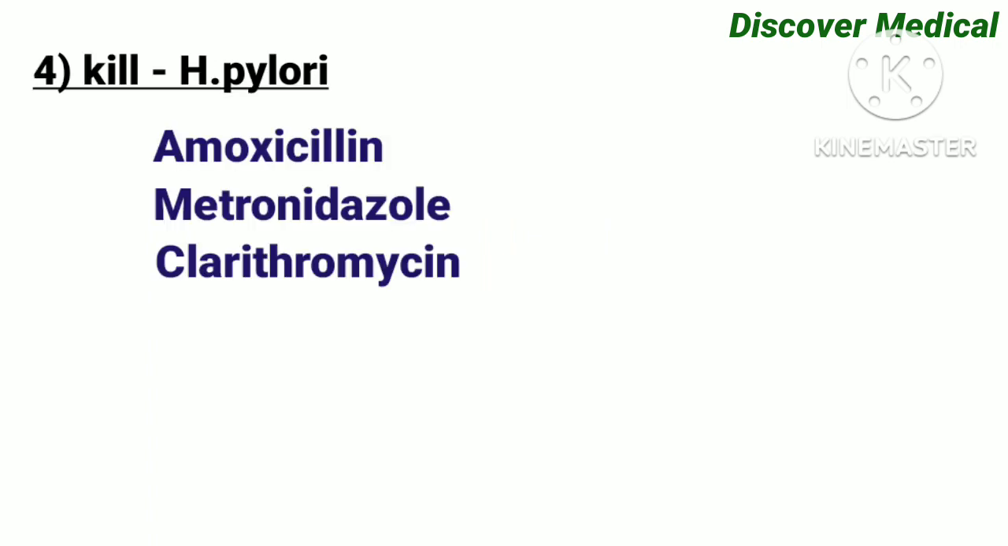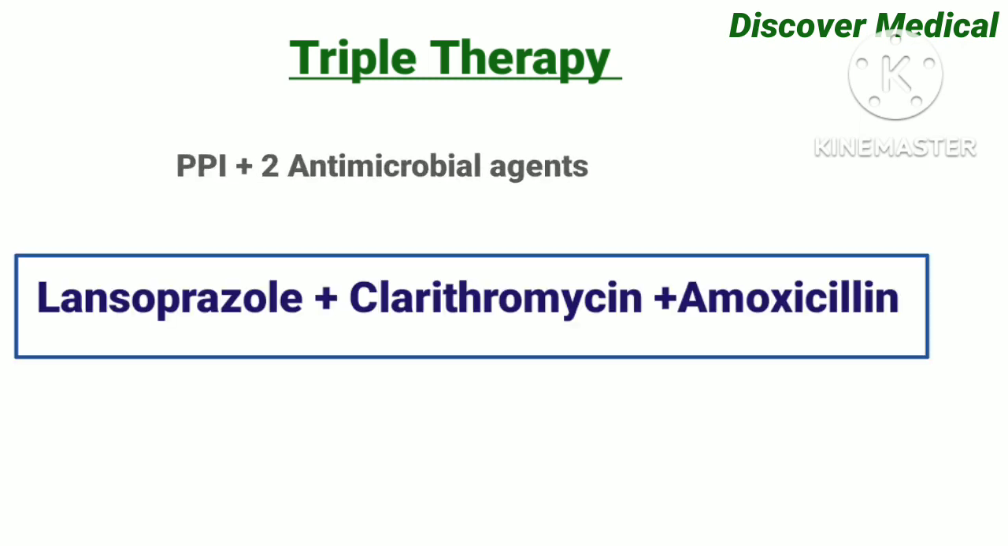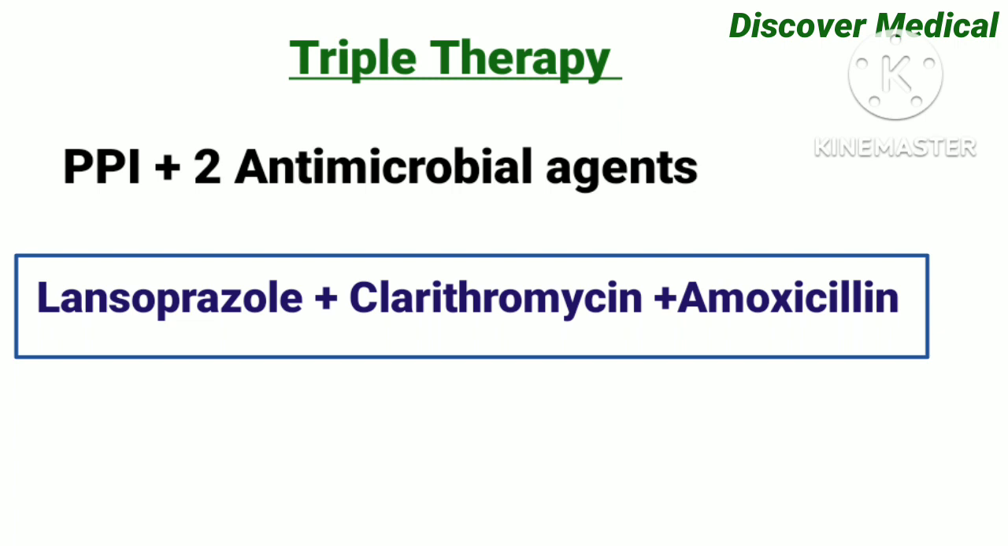To kill H. pylori, we use antibiotics: amoxicillin, metronidazole and clarithromycin. Triple therapy for peptic ulcer patients is one proton pump inhibitor, lansoprazole, and two antimicrobial agents, clarithromycin and amoxicillin.